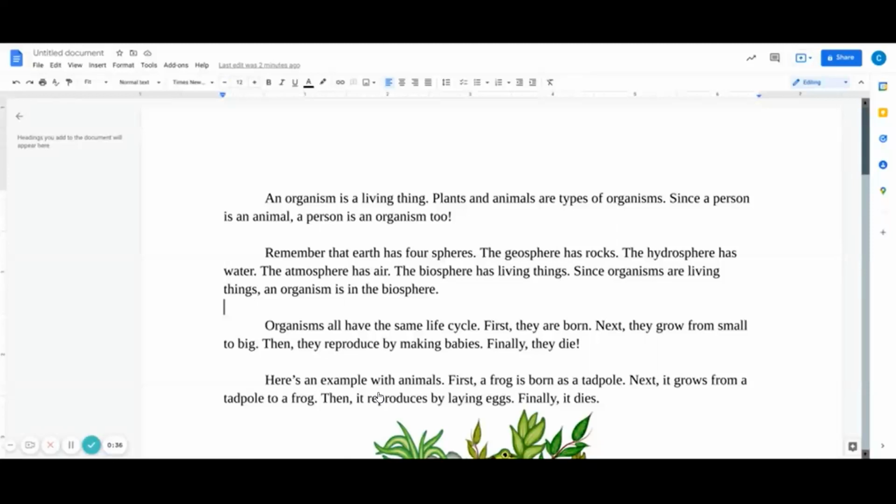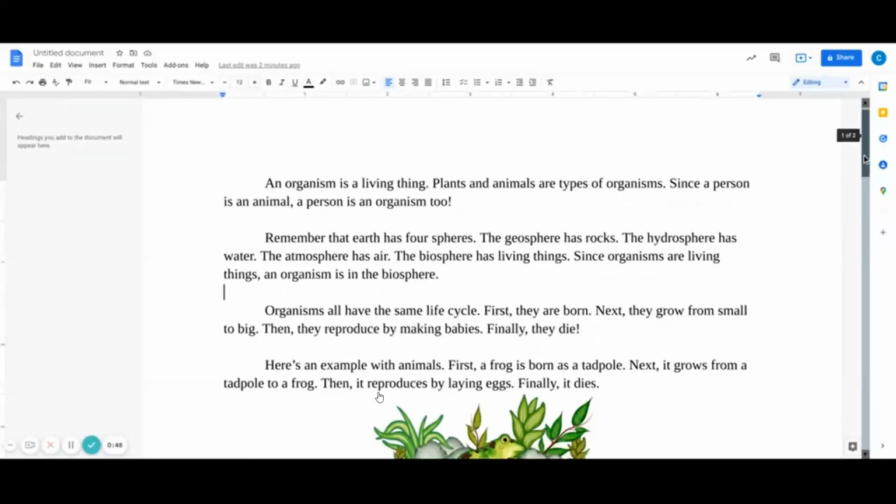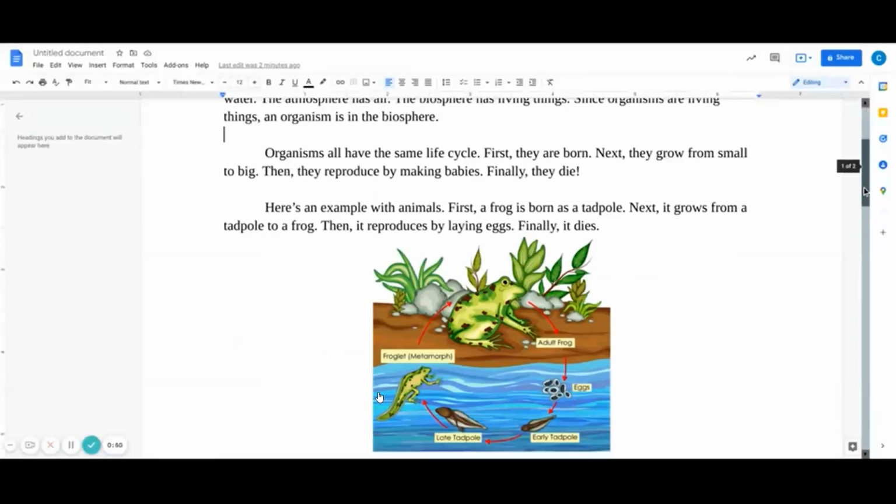Organisms all have the same life cycle. First, they are born. Next, they grow from small to big. Then they reproduce by making babies. Finally, they die. Here's an example with animals.